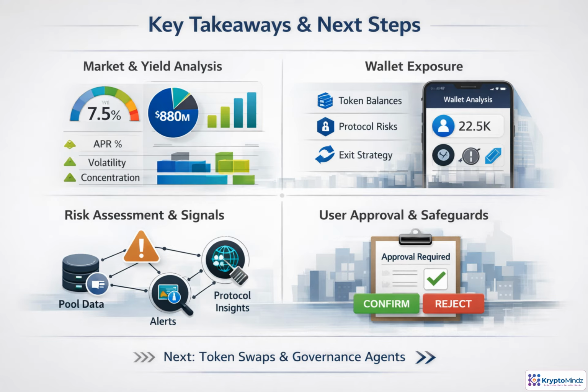DeFi agents are most useful when they slow decisions down, not speed speculation up. They combine yields, pool data, protocol signals, and wallet exposure, then test for liquidity, volatility, concentration, and exit risks. The key boundary is human approval. Next, we apply that mindset to token swaps and governance.